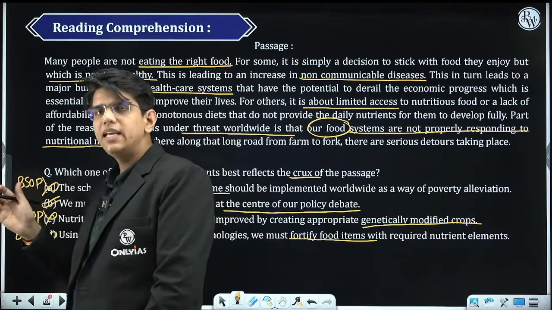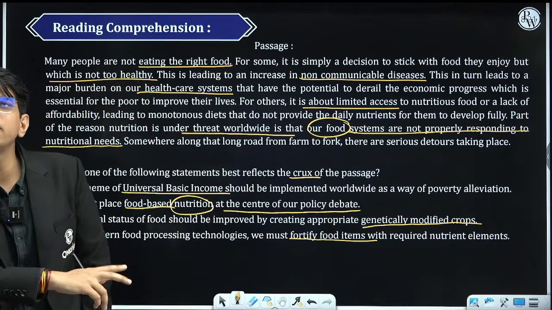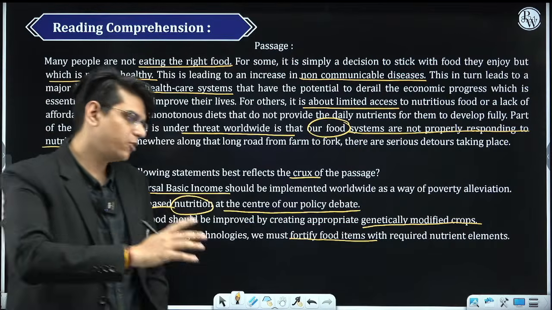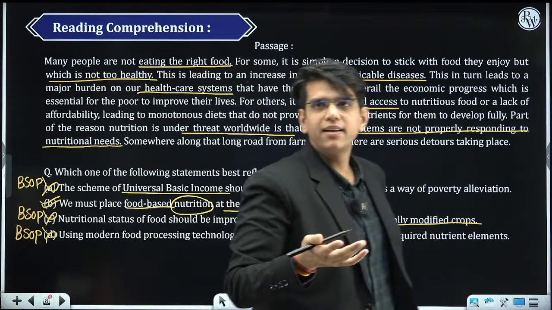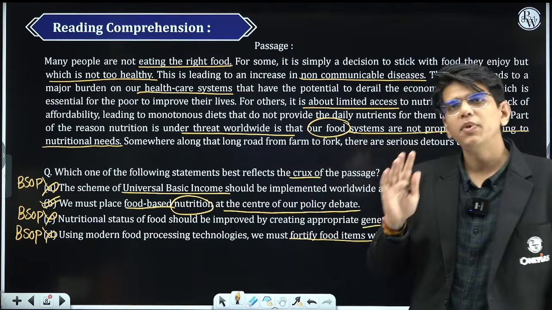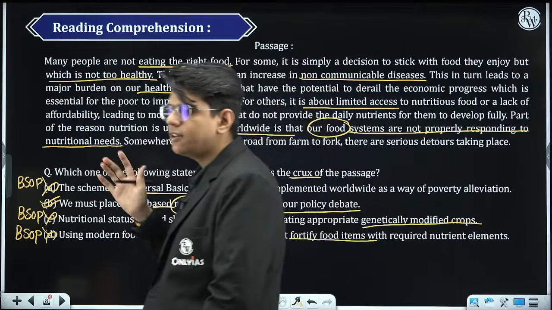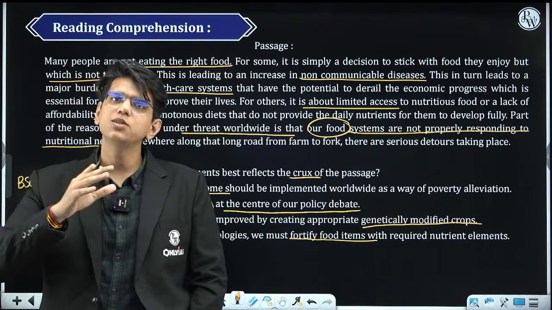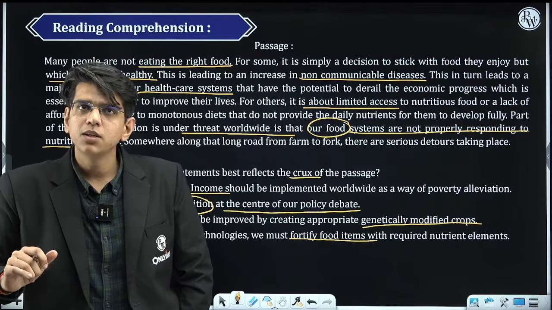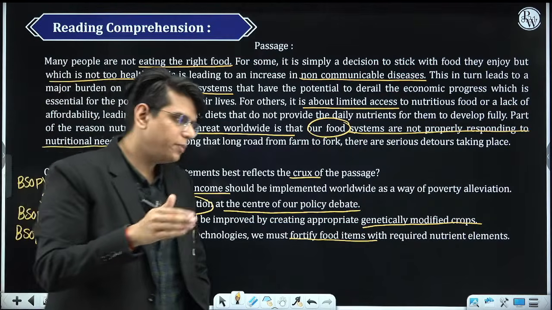Now I am not saying that just by looking at those two pages you can answer these questions. This requires lots of practice. If you solve properly the last 5 to 6 years of PYQs, that is enough for you to understand what are the answers possible and what are the answers which are not possible. Understood? So in reading comprehension, this should be your aim.